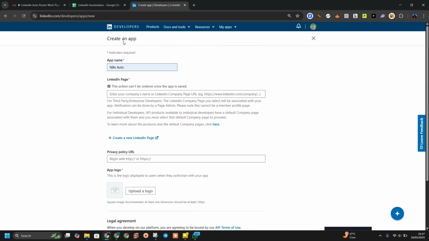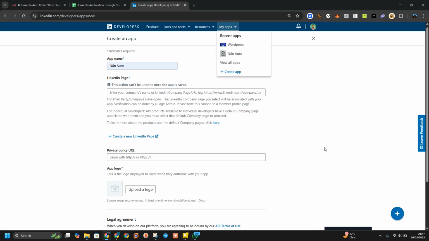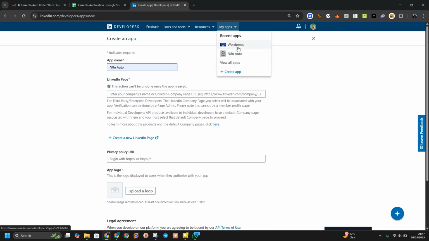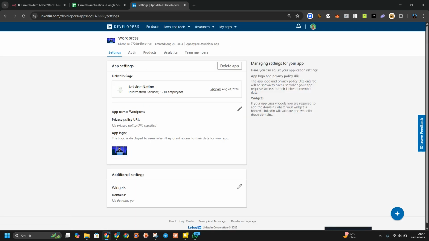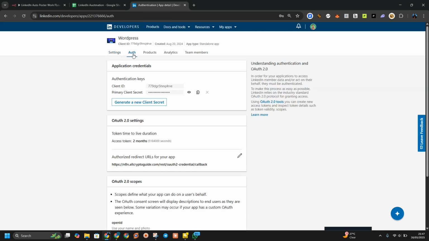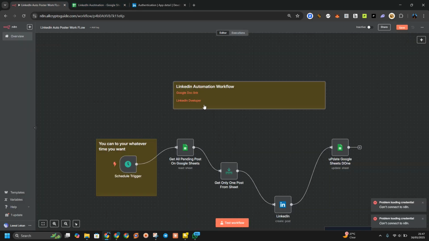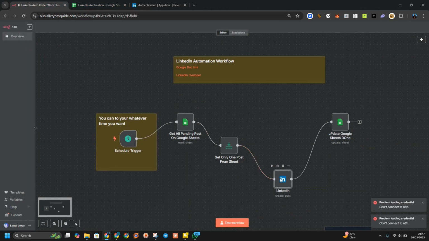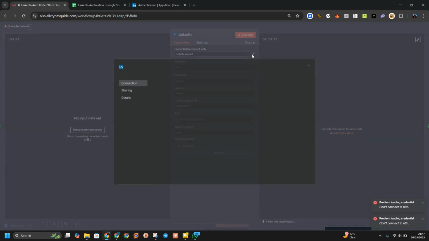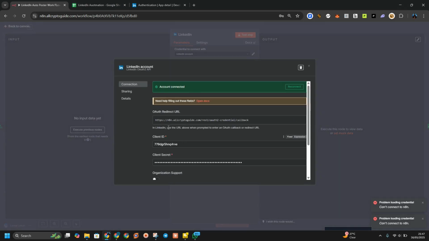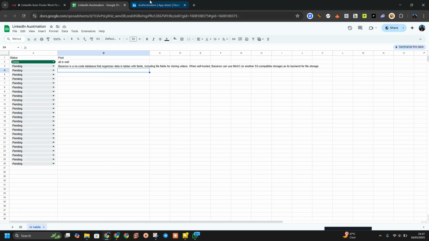And after you have agreed to this and created the app, so this is my example of the app, you are going to see it after you have verified your LinkedIn page. And if you want to see something like the automation, you need this client ID. You are going to be posting your client ID here. This is my callback URL which I set here.